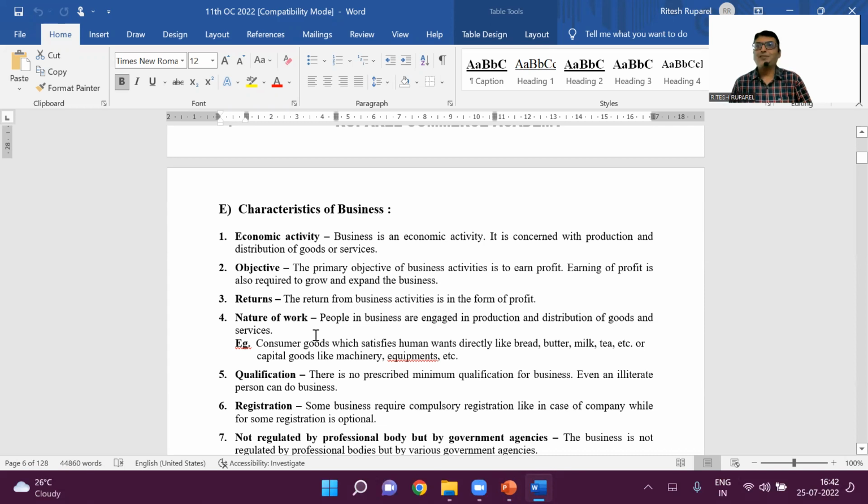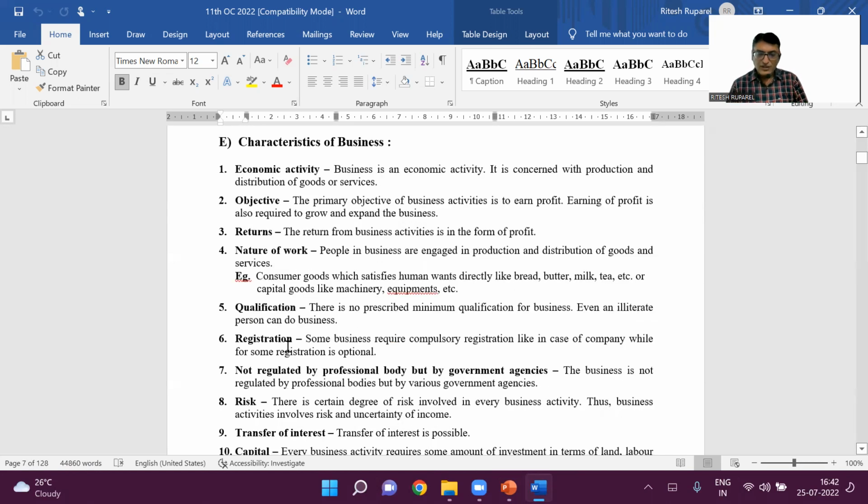Nature of work. What is the nature of work? Twofold: production and distribution. Production is done by the industry. Distribution is done by commerce. Production and distribution. Correct? Qualification. Is any basic qualification required? No. Even an illiterate person can do business, or a qualified person can do business. Correct? So there is no minimum qualification for a business. But for a profession, there is.